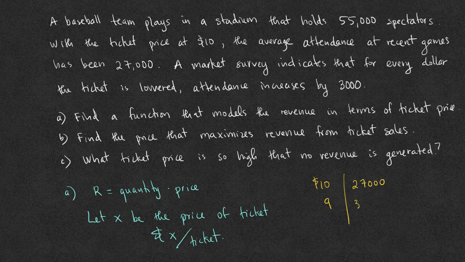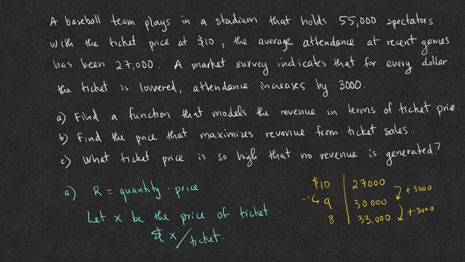And so this number of tickets will now be 27,000 plus 3,000, which is 30,000. Similarly, if we were to decrease the ticket price by $1 more to $8, then the number of tickets sold will be 33,000, another 3,000.